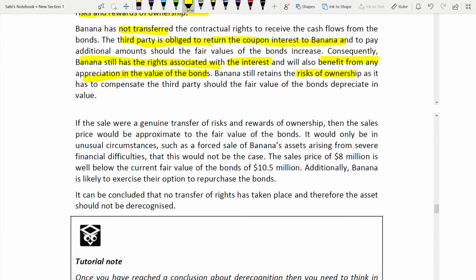But there are some unusual circumstances where you are not genuinely selling, you are forced to sell, such as in financial difficulties, you have to sell. So when it's a forced sale of Banana's assets arising from severe financial difficulties, then this is not the case. Then you cannot say the sale price is equal to the fair value of the bond. In that condition, the sale price of 8 million is below the current fair value of the bond.